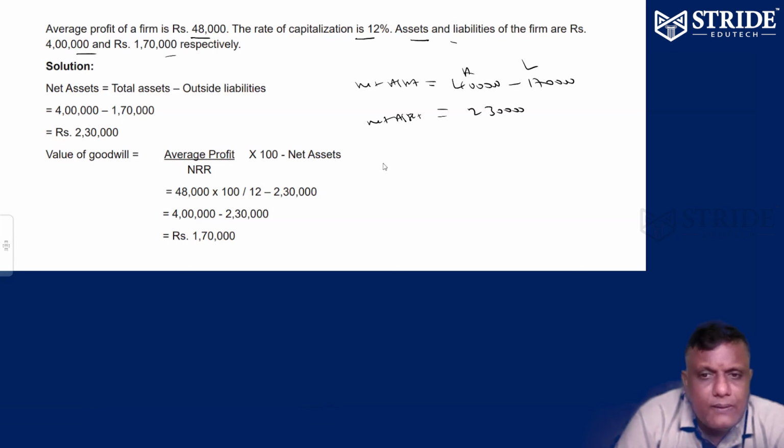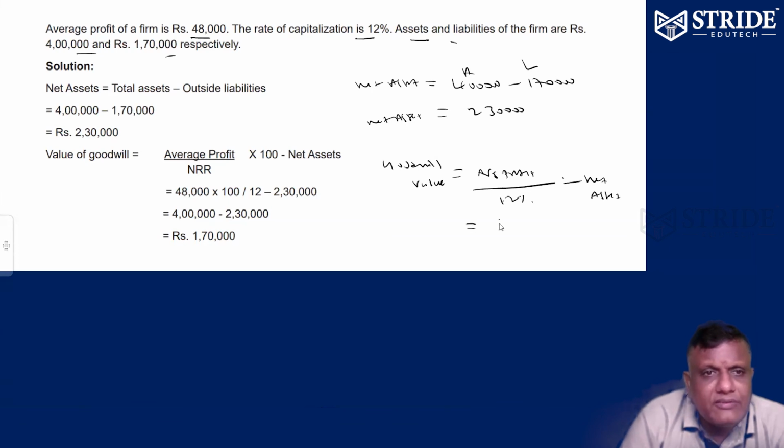So how to find goodwill value? Goodwill value is equal to average profit by rate of capitalization, minus net assets. Actually, your average profit is 48,000 by 12%, you'll be getting 4 lakhs.